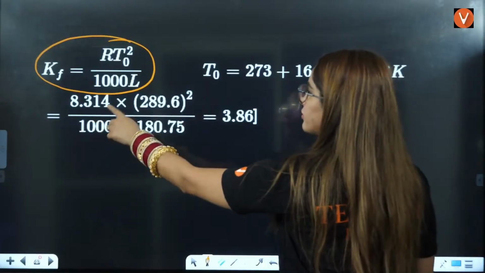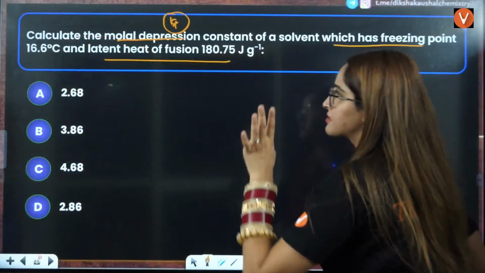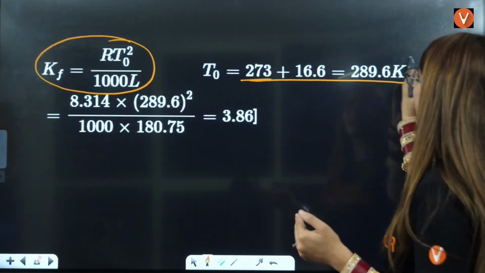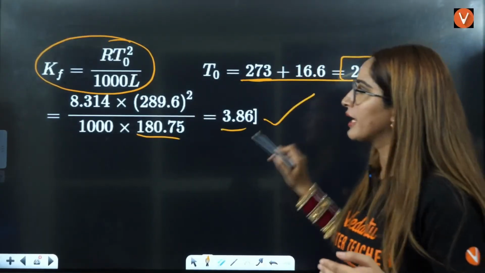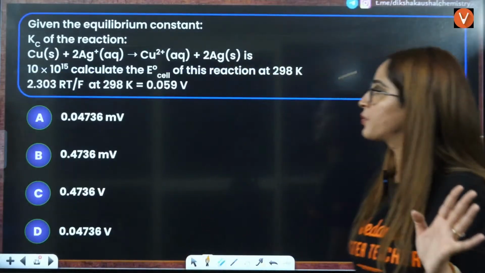R you will put 8.314, T is already given to you. As you can see, temperature is 16.6. That means 16.6 plus 273 in Kelvins, it is 289. You will put it here. Latent heat, you will put it here. You will get the value of Kf. Very, very important. Usually, students skip this question, okay?